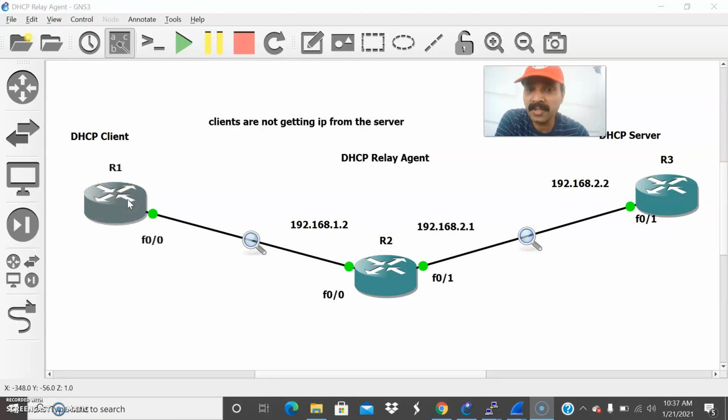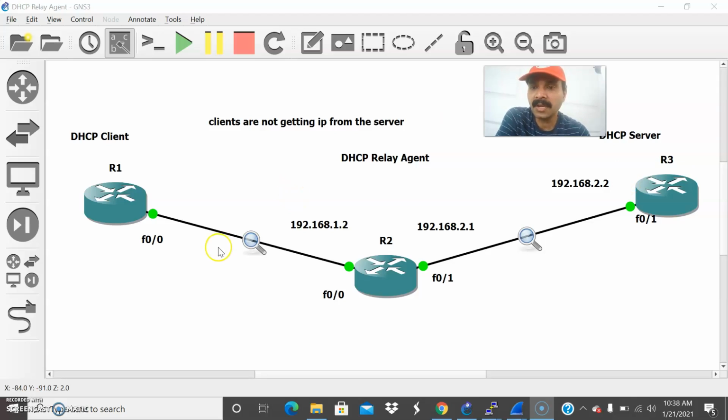So this is the function of the relay agent. In case both client and server reside in different subnets, we use a DHCP relay agent. Why? Because in a normal scenario, as you already know, a router does not forward broadcasts. So to relay the broadcast, we have to configure the relay agent. You have to issue one command, and after issuing that command, it will automatically relay the broadcast from the client to the server. After that, the server will supply the IP address to the client. So this is the scenario in case of a DHCP relay agent.